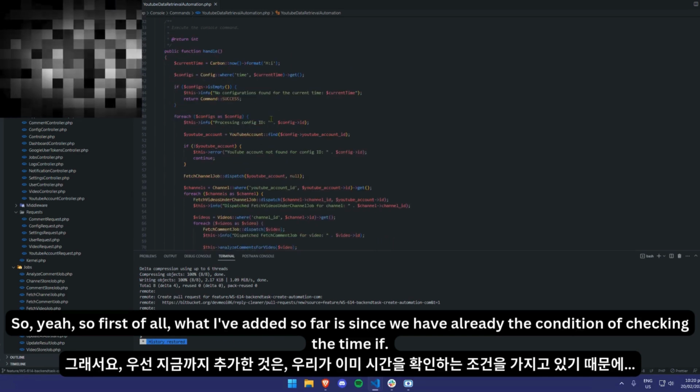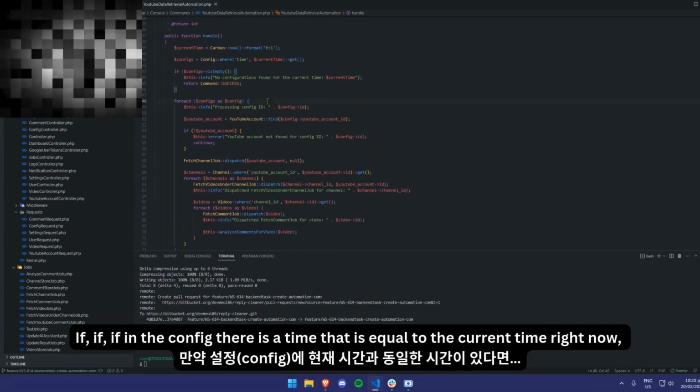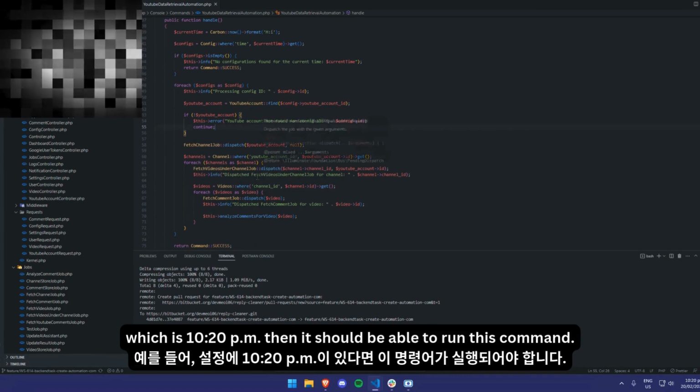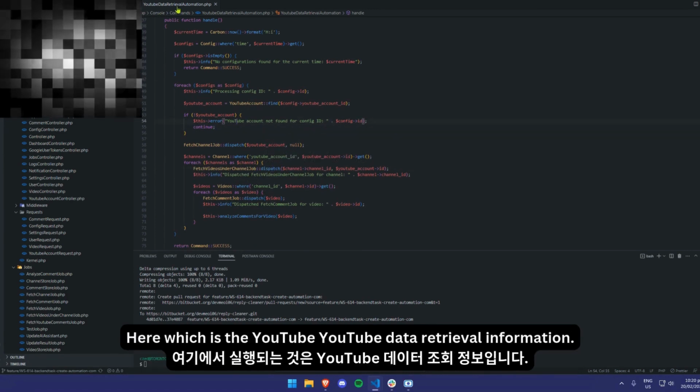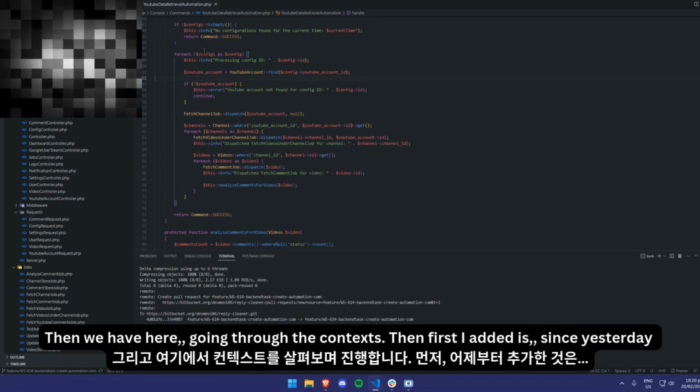First of all, since we already have the condition of checking the time, if in the configs there is a time that is equal to the current time right now, for example 10:20 p.m., then it should be able to run this command here, which is the YouTube data retrieval automation. Then we have here going through the configs.